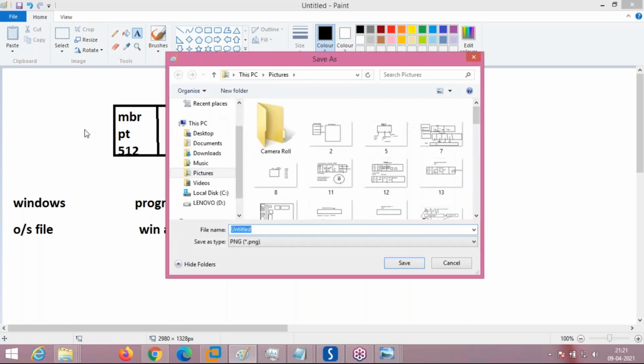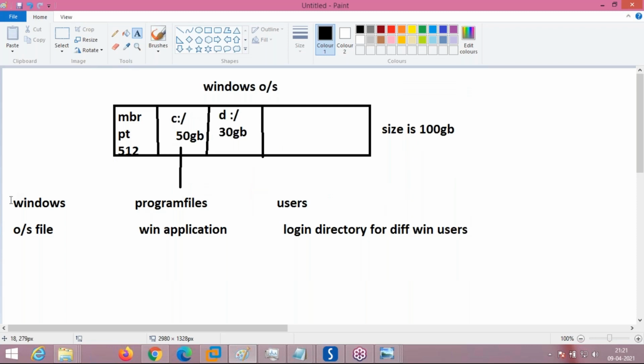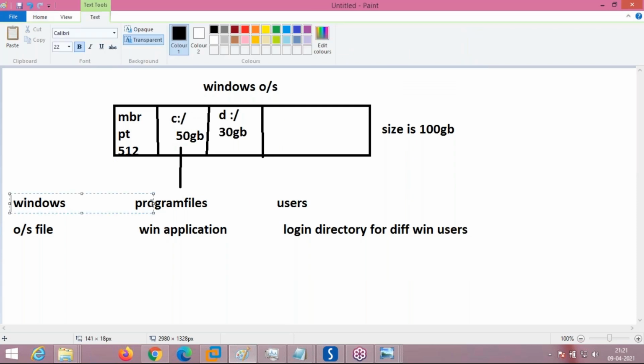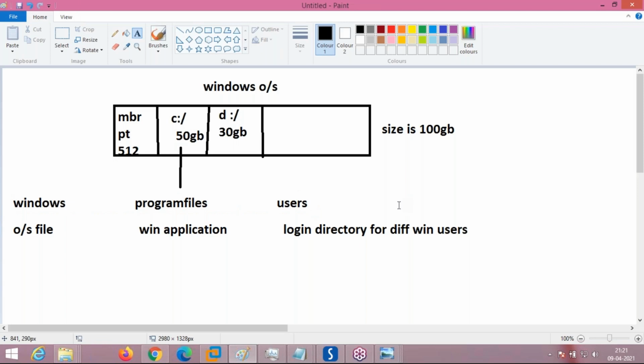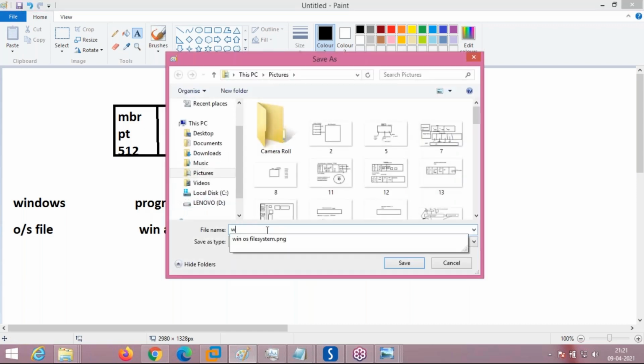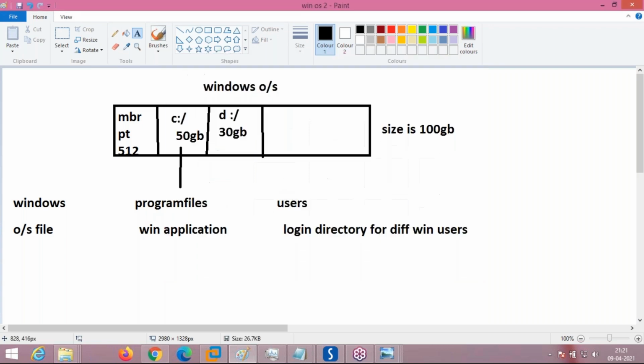There is no security here. These are all folders. Windows is a folder, Program Files is a folder, and Users is a folder. If a folder gets corrupt or any virus attacks, there is a lot of problem. This is the main problem with Windows.